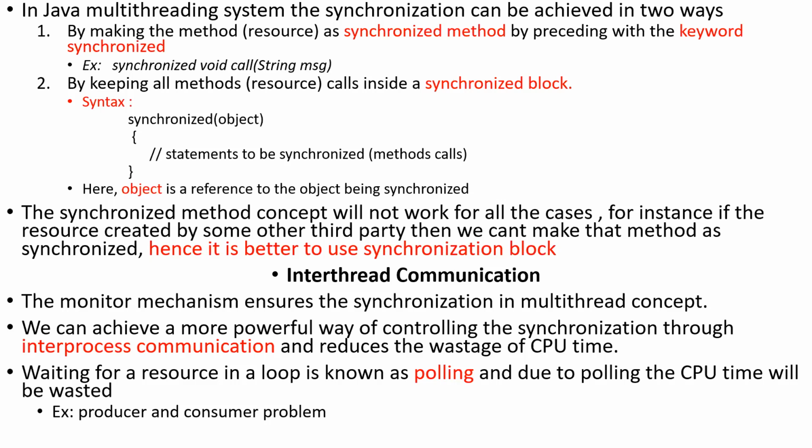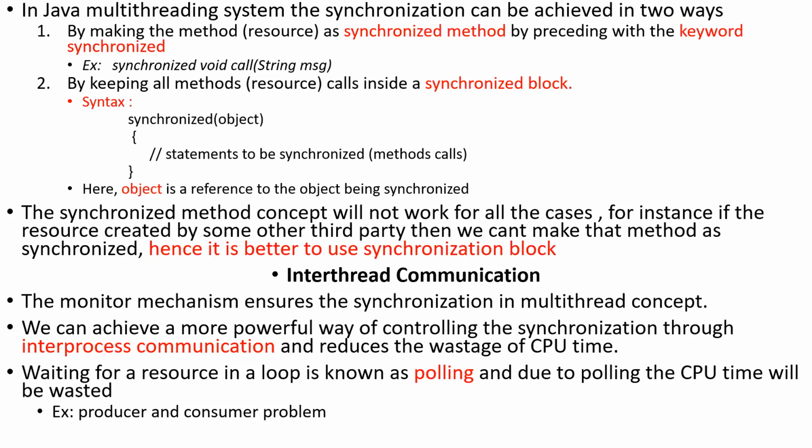That's why in the second method we can create a block. Whenever a thread wants to utilize that method, simply use that method inside this block. That is easy, because this block will be written in our own class, in our program.